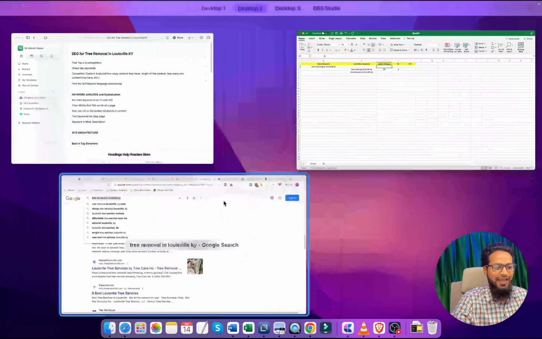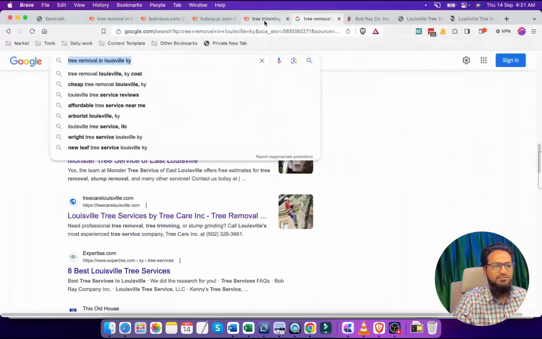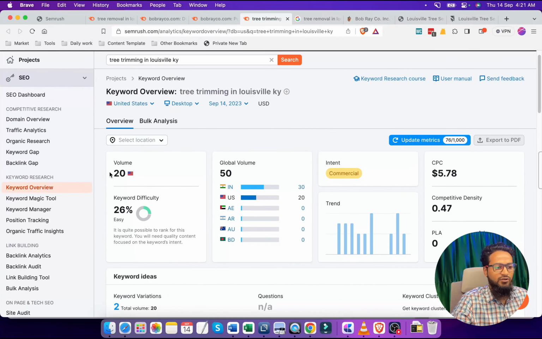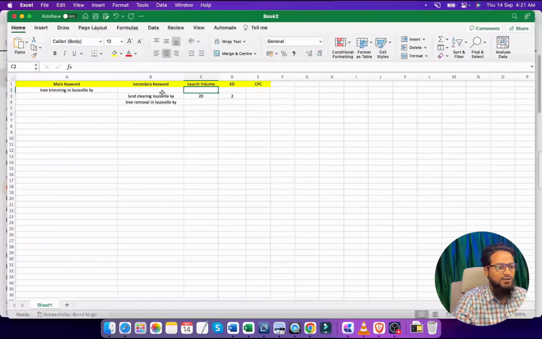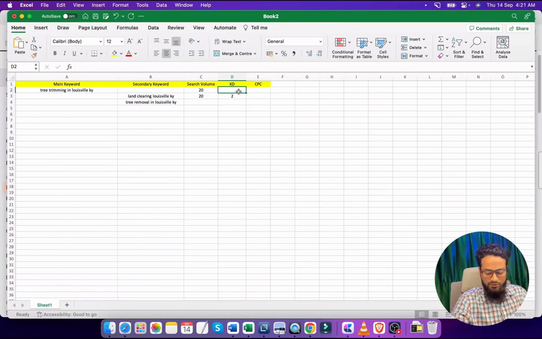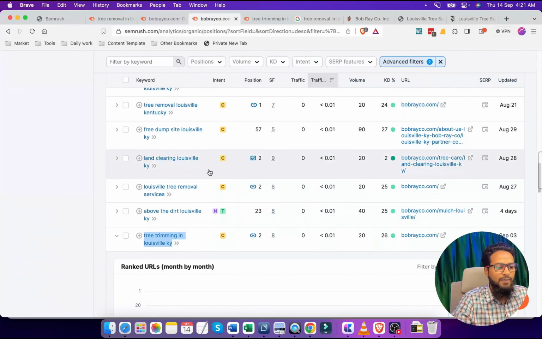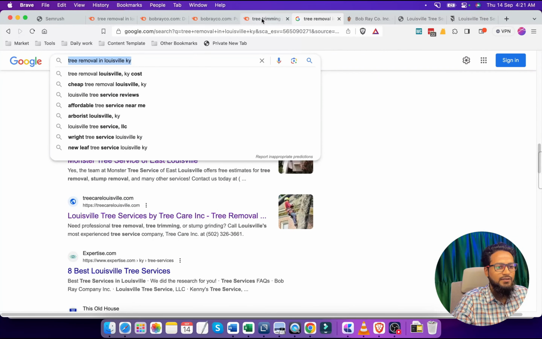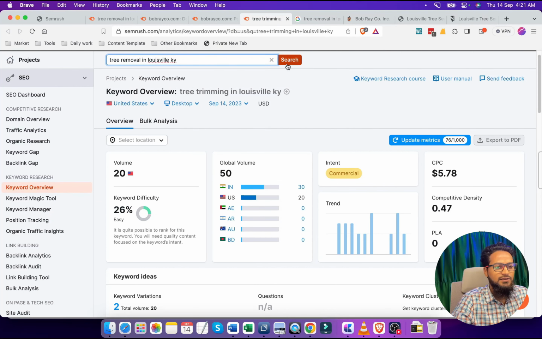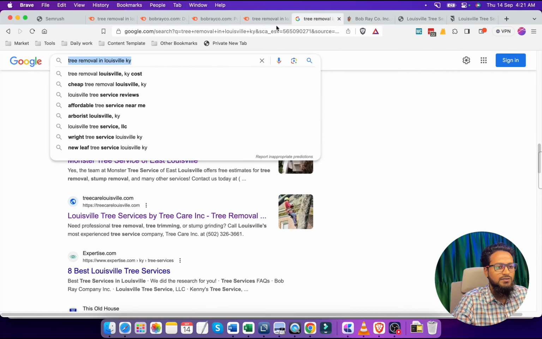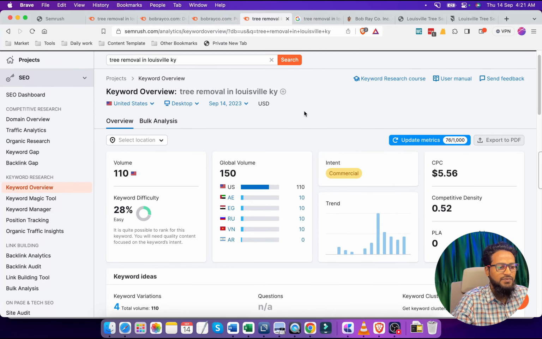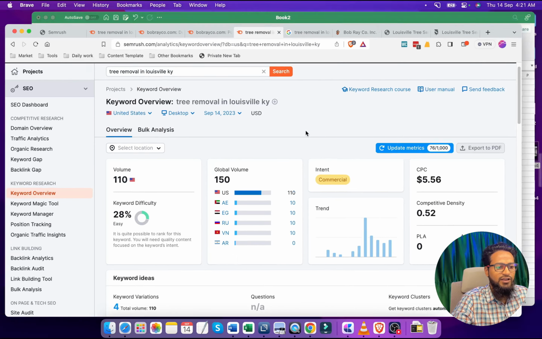So we will add the metrics of those keywords: 20 search volume, KD 26, and this keyword has, let's check, 110, 28.